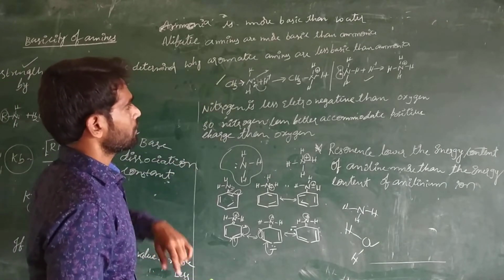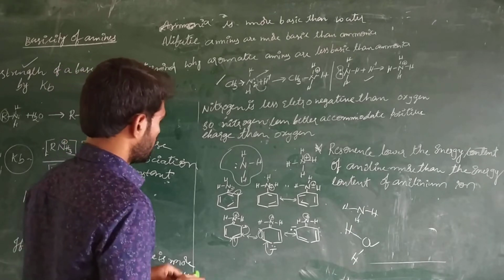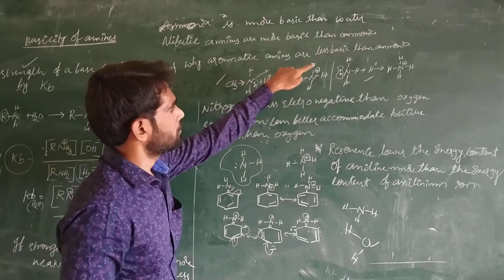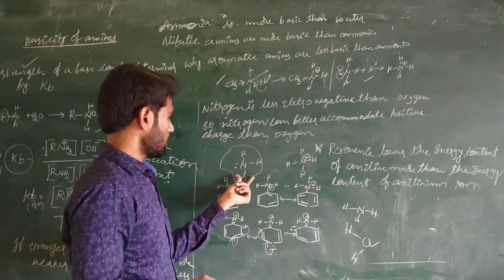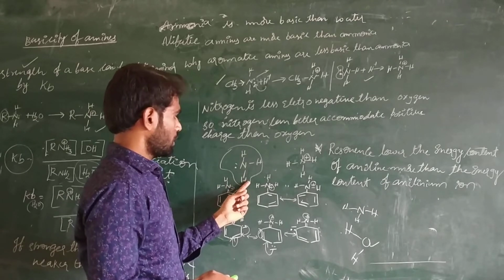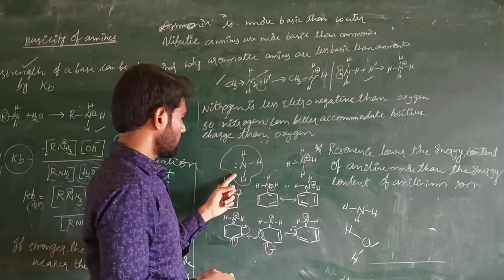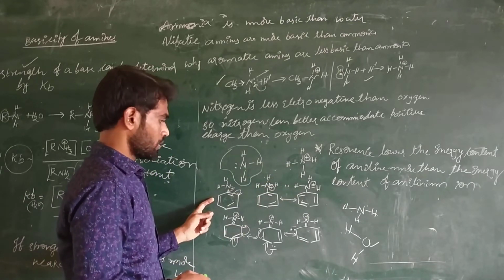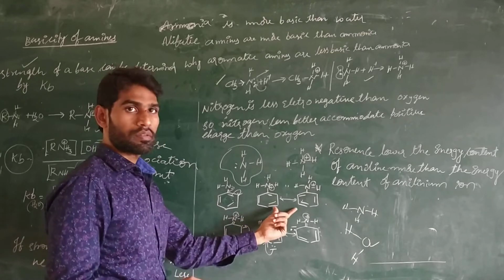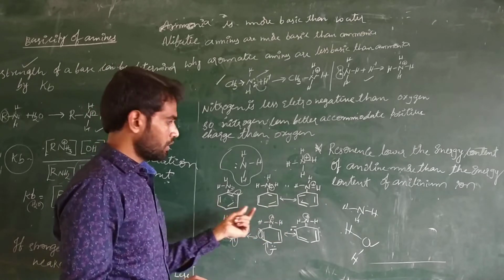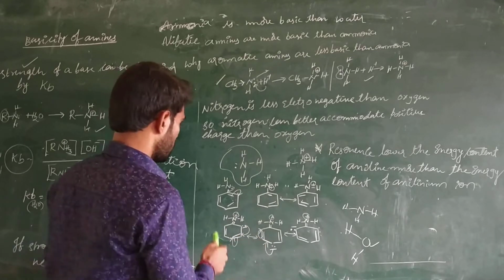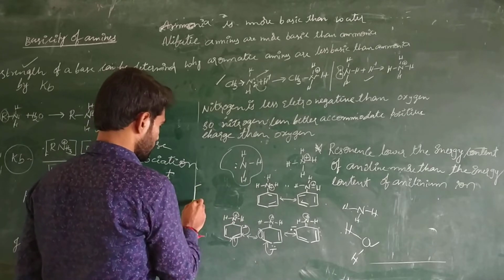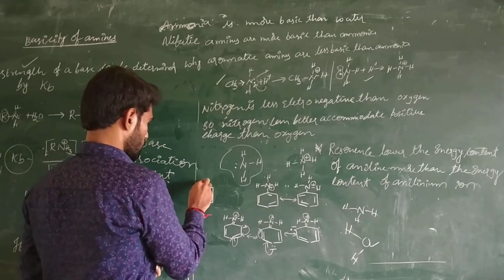And why are aromatic amines less basic than ammonia? Aromatic amines, for example here, comparison of aromatic amines and ammonia. So here, this is the ammonia structure and this is the ammonium ion. This is ammonia and this one is the ammonium ion. And this one is an aromatic amine. These are the ions. This is aniline and this one is the anilinium ion. So this one is aniline.